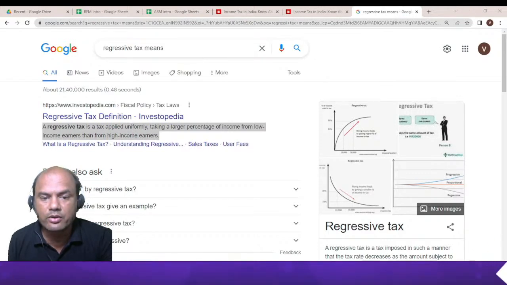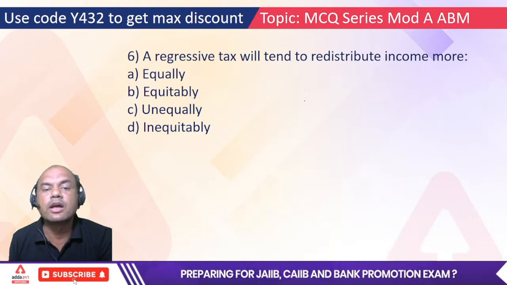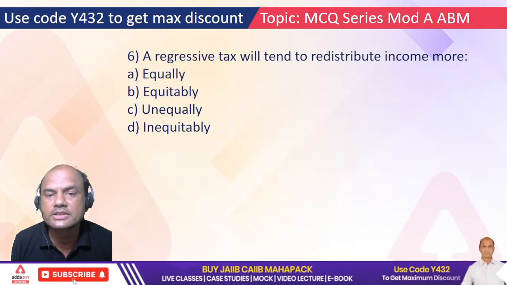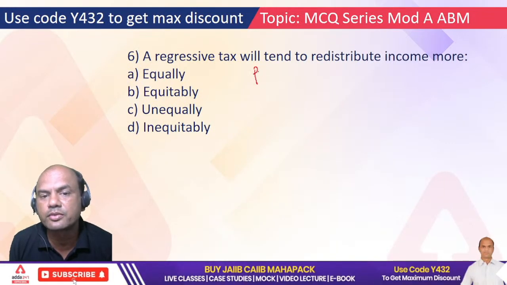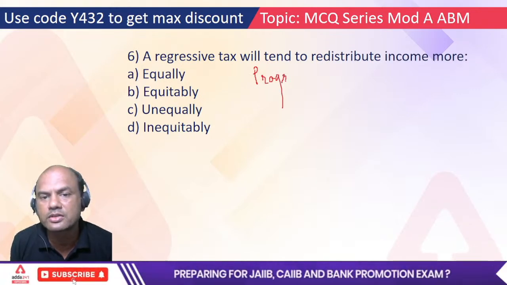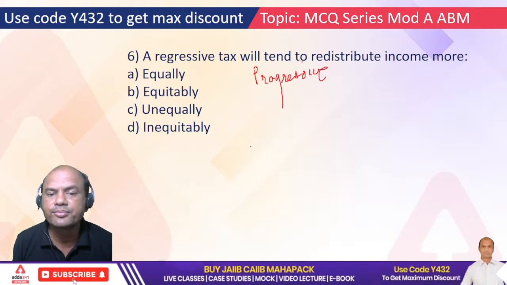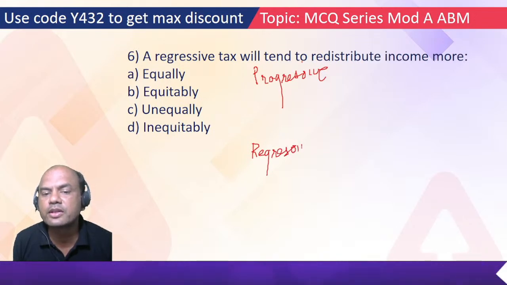Let me go to the slide again. Yeah, we are here. So now understand the concept. Progressive and regressive. My writing is a bit bad, but progressive, and second is regressive. Now understand the difference between the two.